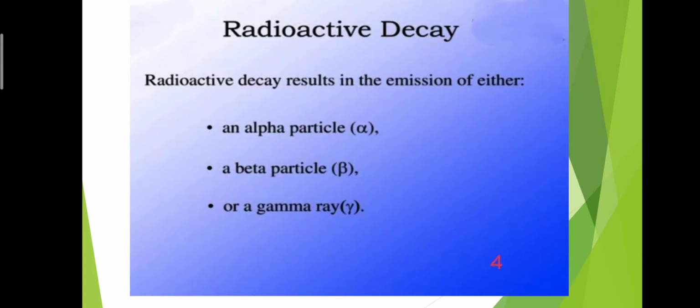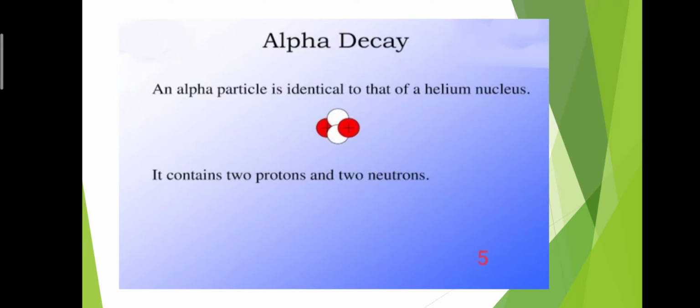Now, radioactive decay. Radioactive decay results in the emission of either an alpha particle, a beta particle, or gamma rays. Alpha decay. An alpha particle is identical to a helium nucleus. It contains 2 protons and 2 neutrons.